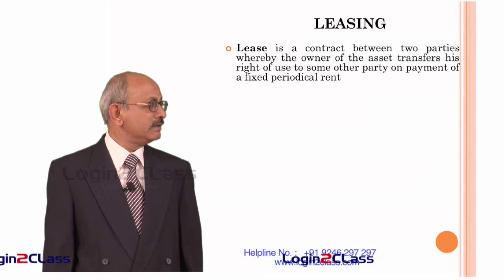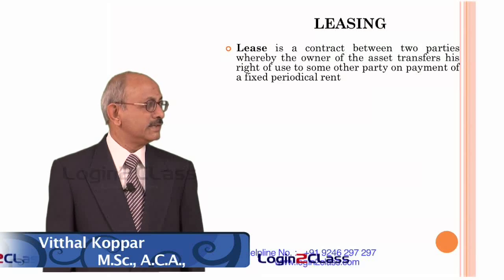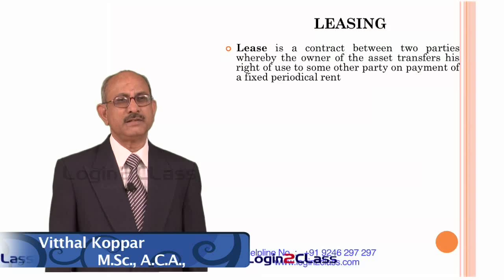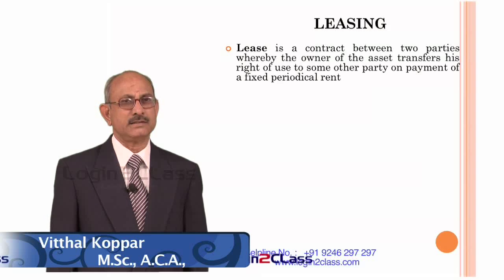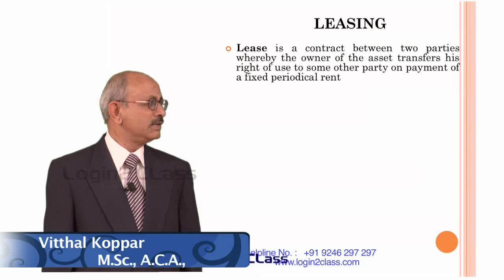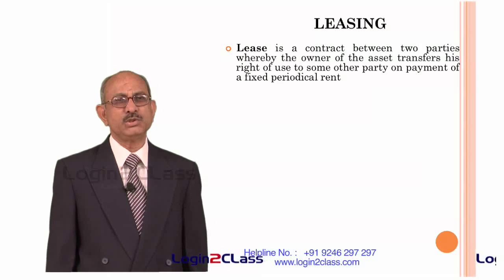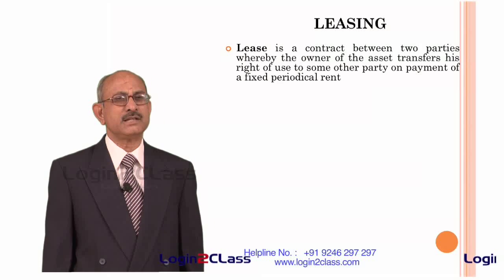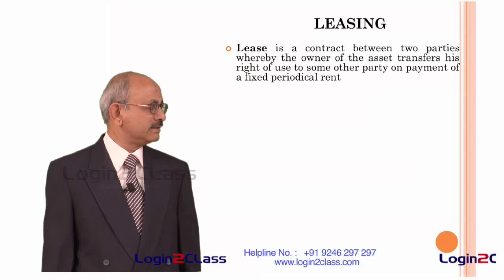some other party on payment of a fixed periodical interest. That means there is an owner of a property or an asset and there is another person who wants to use that asset. So the one party transfers the use of the asset to the other, and in return the other party which is using the asset pays a certain sum of money to the owner of the asset, that is called a periodical rent.